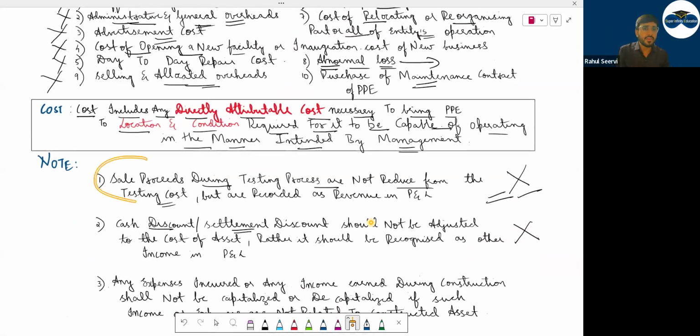Then I mentioned sale proceeds. When you do testing, जब आप टेस्टिंग करते हो कुछ ना कुछ आउटपुट आएगा, some output you will receive. That output, what will you do? You will sell in the market. If you sell in the market, you will have some income. That income will be recorded in revenue. It will not affect the cost of sales. Then I mentioned cash discount, you will not include.